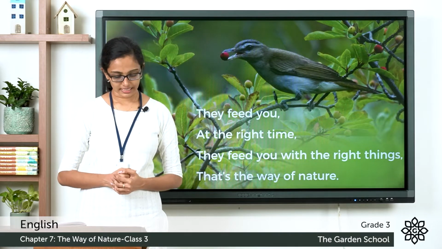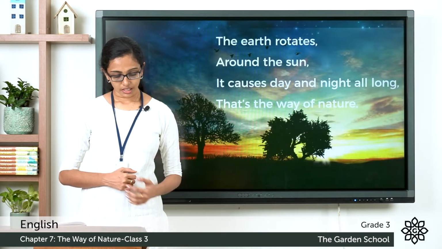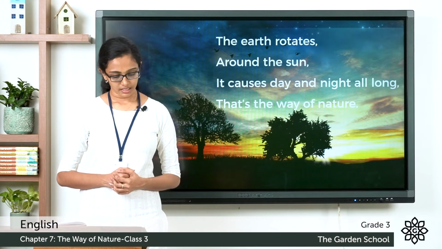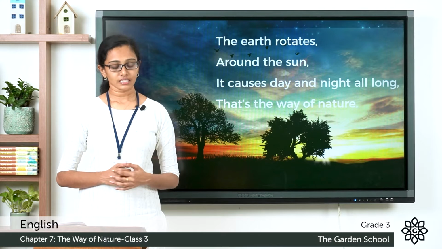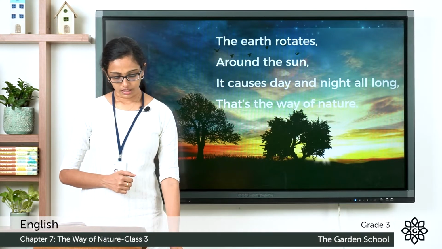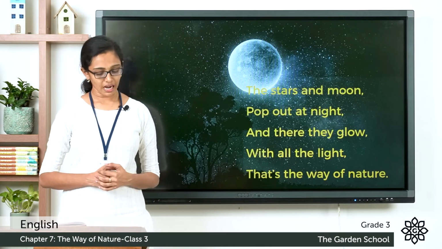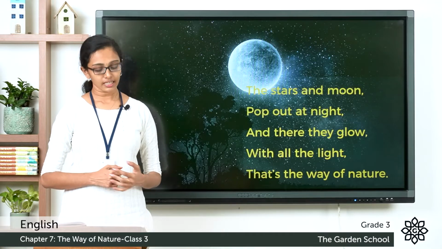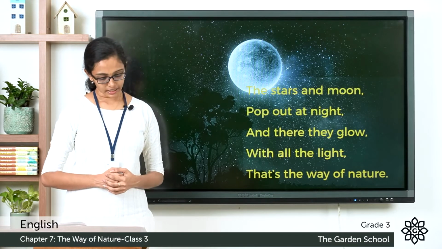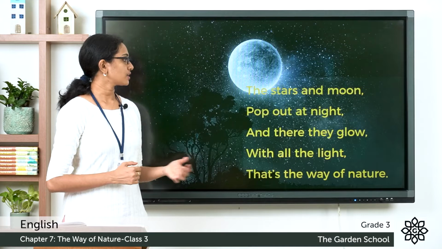Let's see the next two stanzas. The earth rotates around the sun. It causes day and night all long. That's the way of nature. The stars and moon pop out at night, and there they glow with all the light. That's the way of nature.